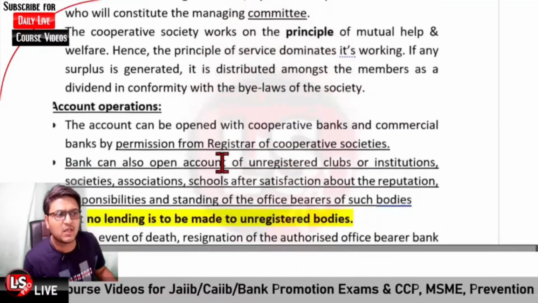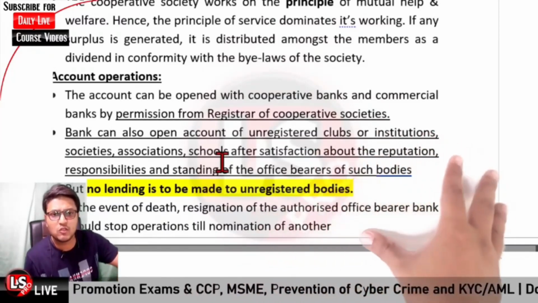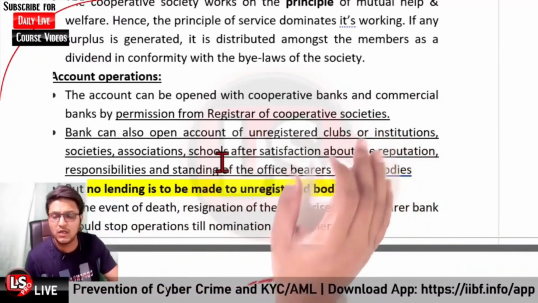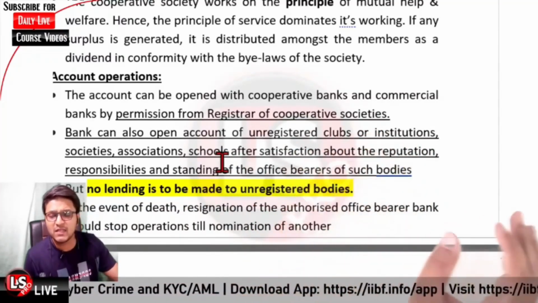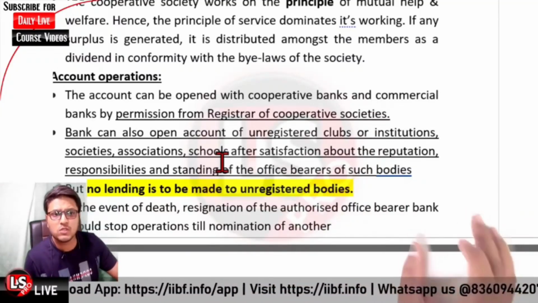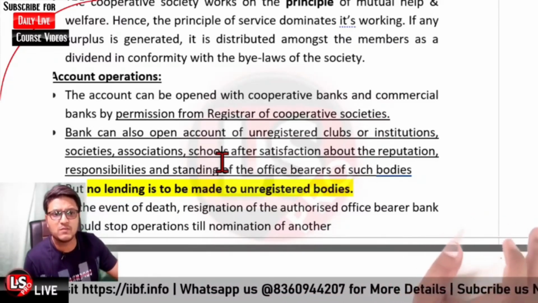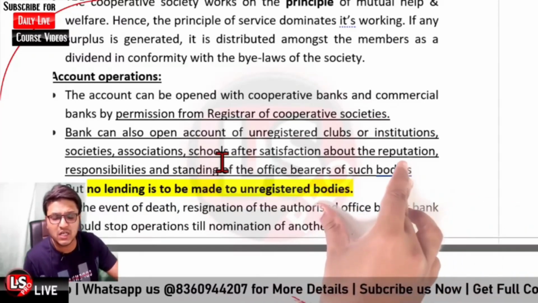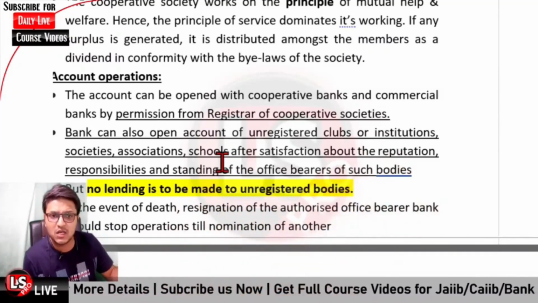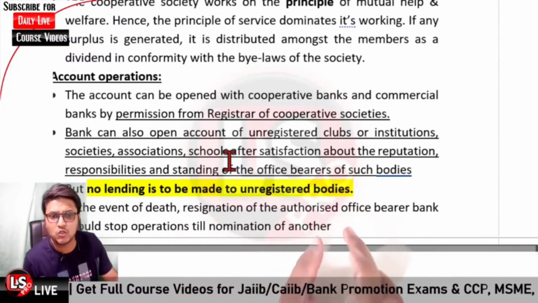Okay, further it is regarding the account operations. If we talk about the account operations, the account can be opened with the cooperative banks, commercial banks, with the permission from the registrar of cooperative societies. So it is to be registered with the registrar of cooperative societies. And banks can also open the accounts of unregistered clubs or institutions, societies, associations, schools after satisfaction about their reputation and responsibilities and standing of the office bearer of such bodies. So even if these are not registered, it is not so that the account cannot be opened. For reputed schools, clubs, associations, the account can be opened, but no lending is to be made to the unregistered bodies, because you cannot sue the unregistered body.